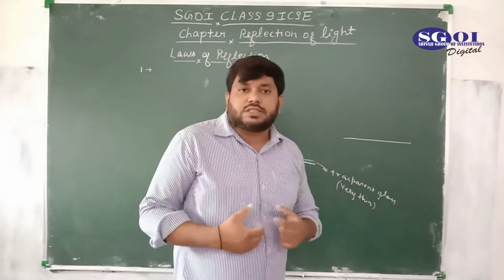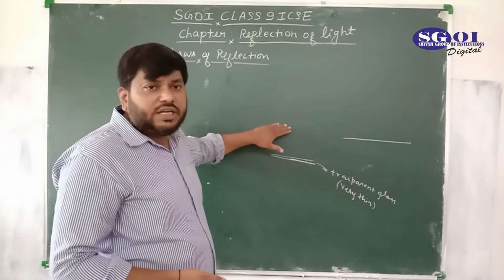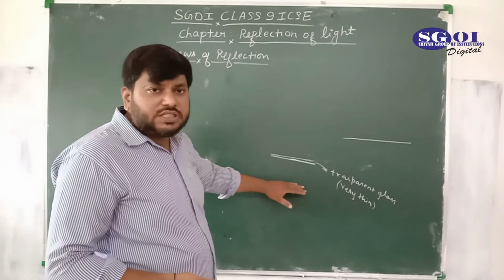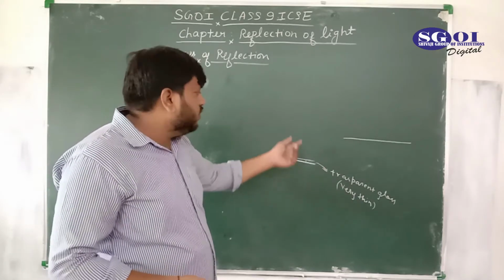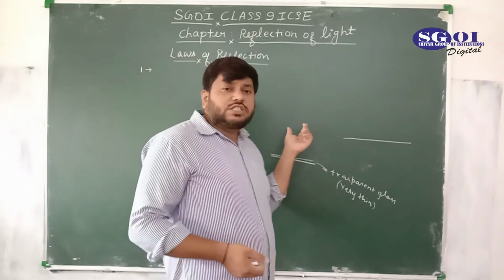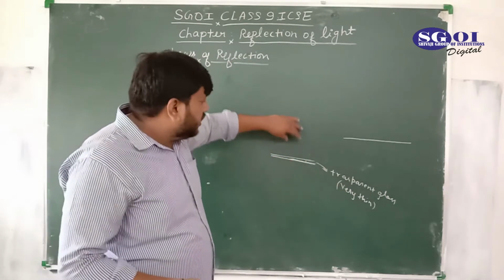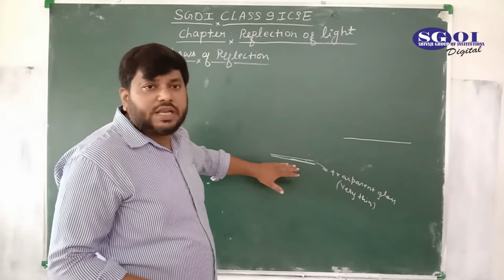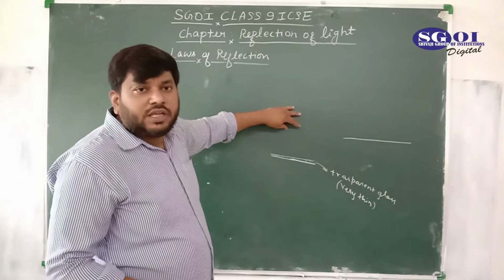So what does it mean? It means you can see the object from one side to the other side. The objects which are placed on this side, you can see from this side also. Why can you see the object placed on that side from here? Because light is entering from this side to that side through this transparent glass. That's why you are able to see the objects placed on that side.